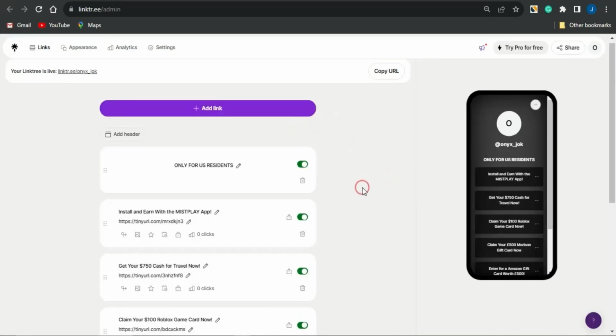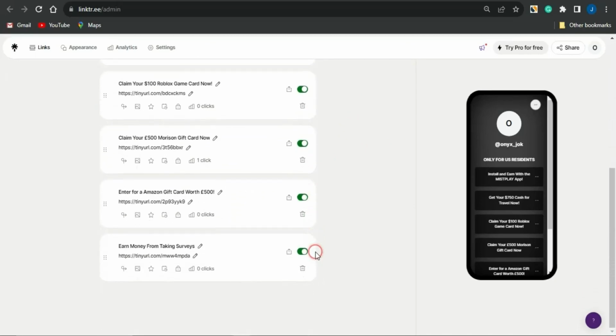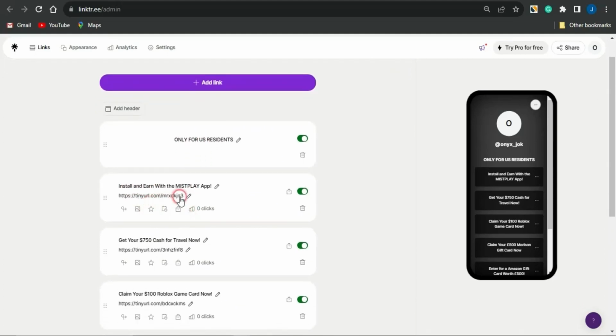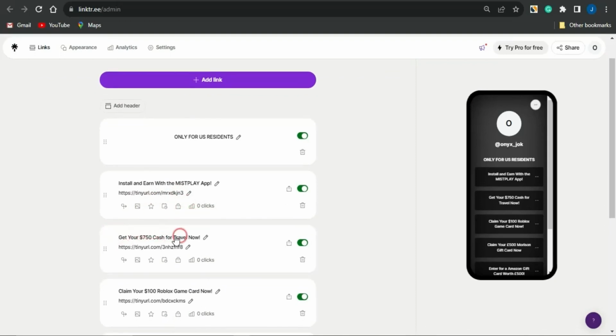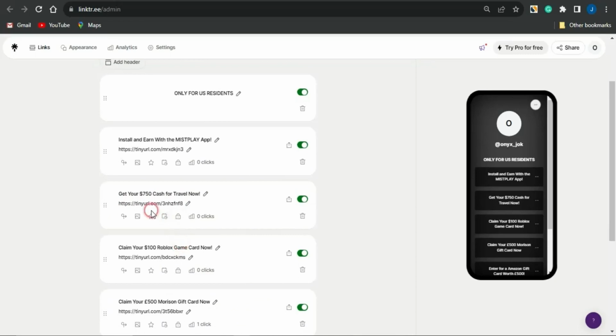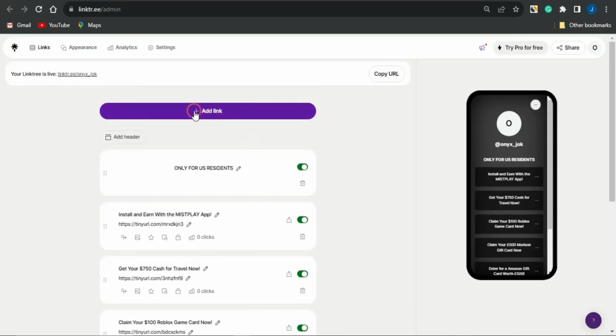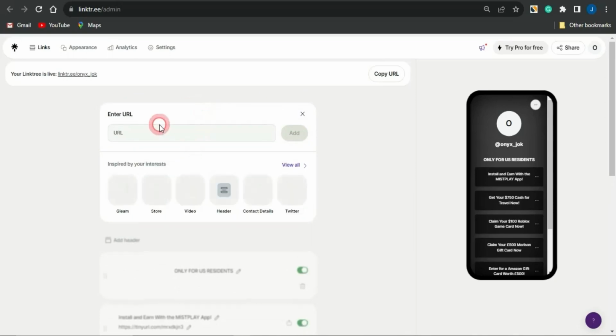As you can see, there are multiple CPA marketing offers right here, and I'm promoting them to United States residents. You can see this one right here is to install and earn with the Misplay app. This one right here is to download or get $750 cash to travel now. This is for a $100 Robux gift card right now, and you can go to add in your own right here. I just click on add link and put the link right here.